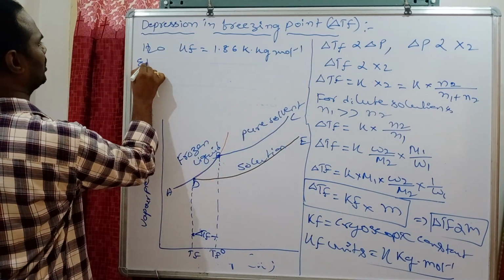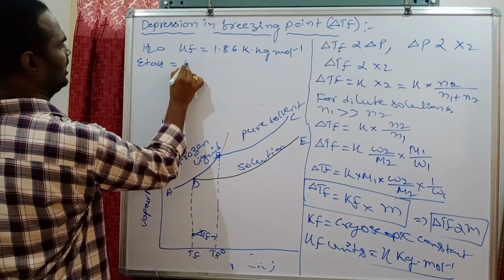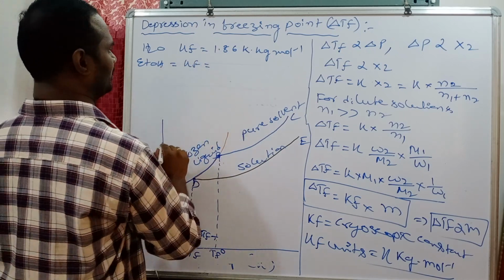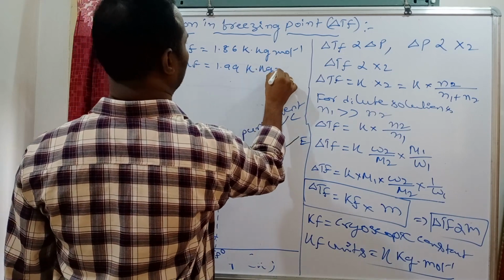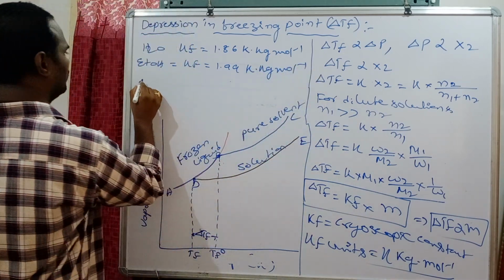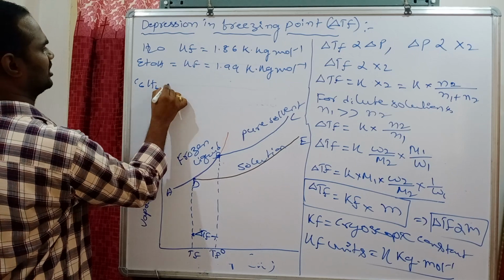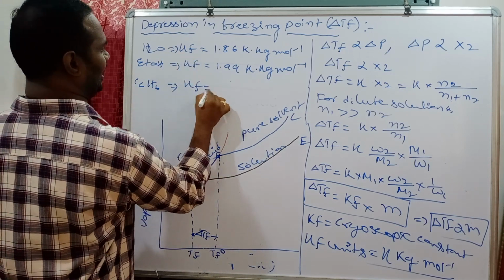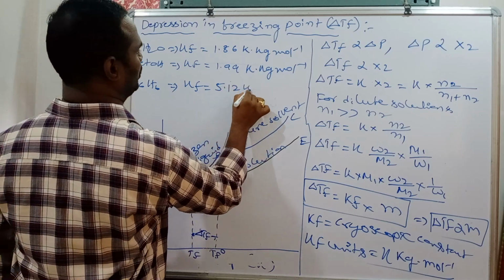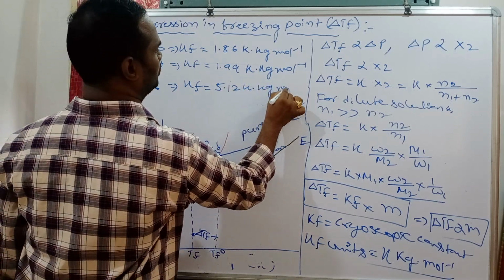For ethyl alcohol, C2H5OH, Kf value is 1.99 K kg mol inverse. For benzene, C6H6, Kf value is 5.12 K kg mol inverse.